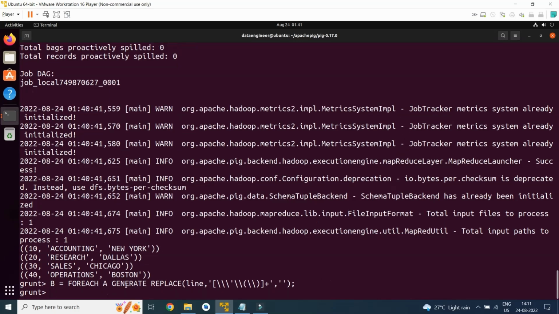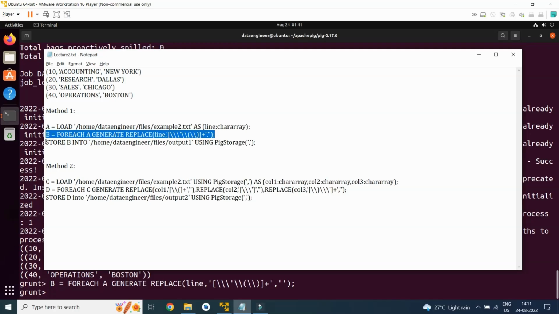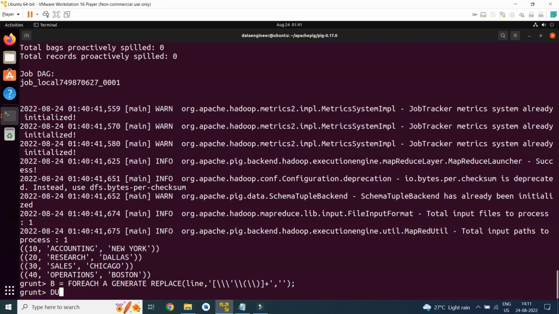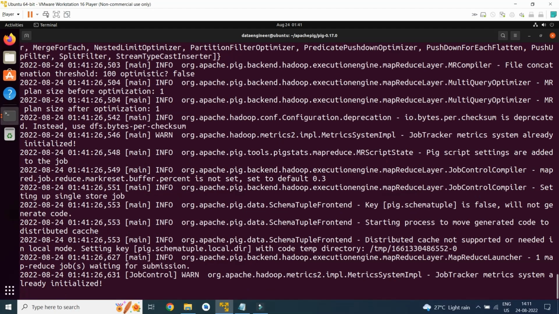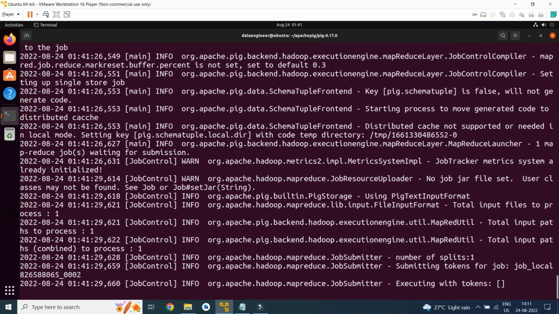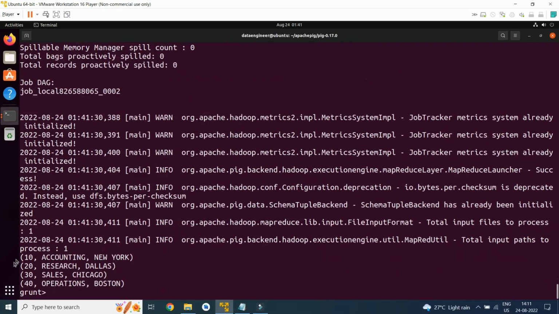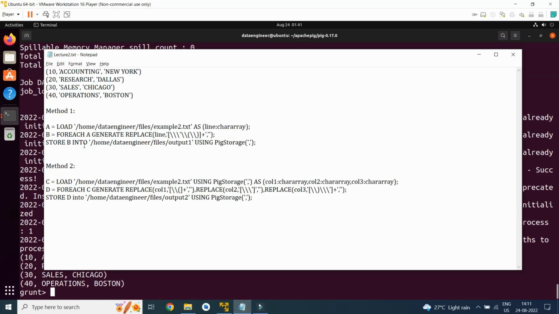Let's dump B. Here you can see the single quotes have been removed, and the open and closing curly brackets are also removed. This is the way Pig shows the display, so we will get to know once we store it.